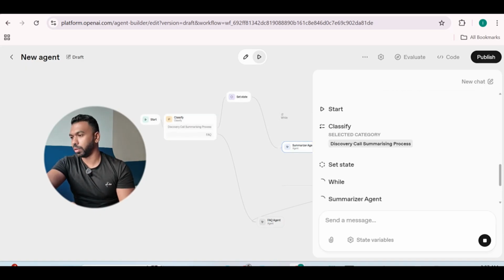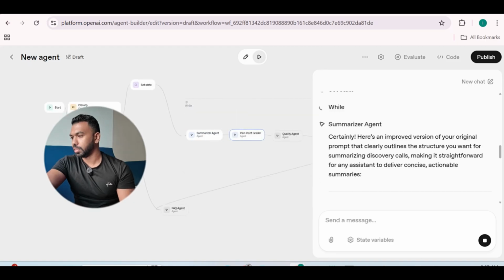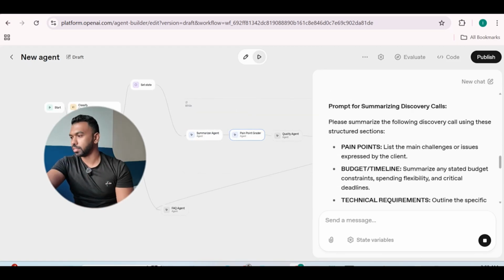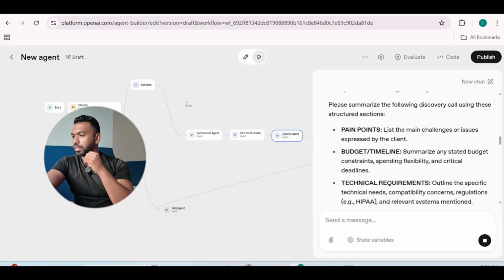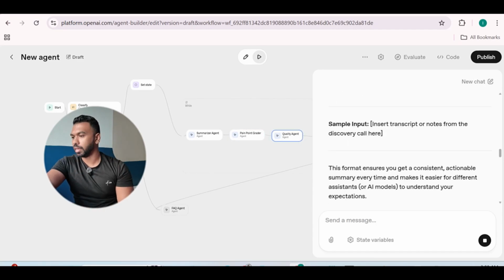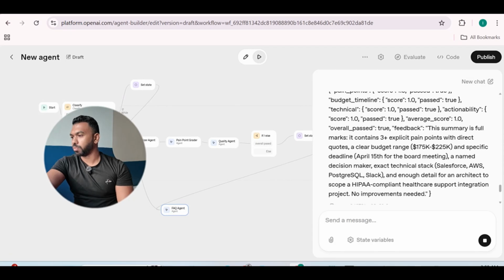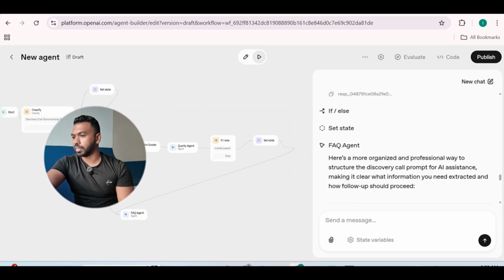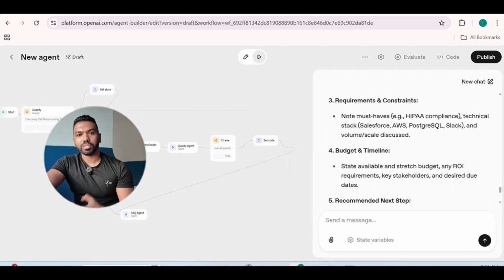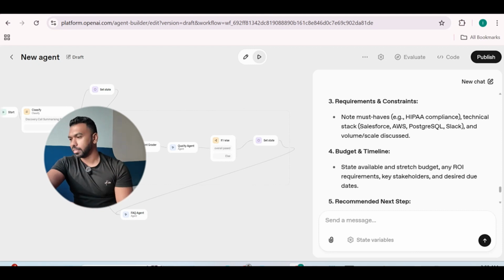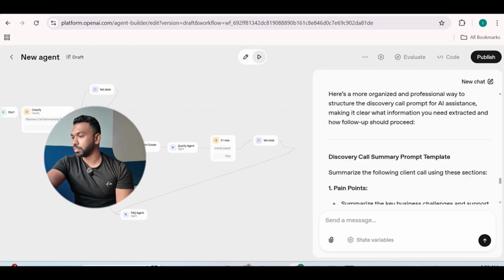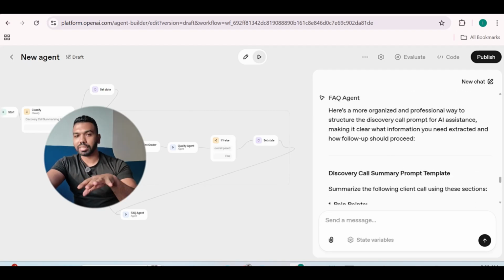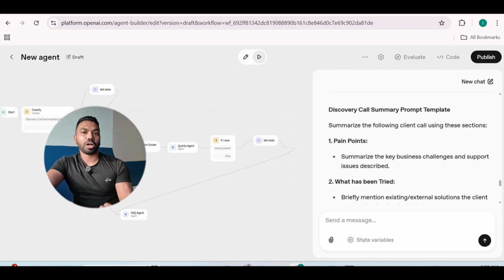It's going to discovery call summarizer agent. Summarizer agent is going to summarize. The prompt grader agent is going to find the pain points, the budget timelines, technical requirements. Then the quality agent is providing a score. Then you can see the condition, overall passed. It's going to set the state that overall is passed. And it's going to come back to the FAQ agent to give the final response. So the FAQ agent just summarizes all that information and provides a nice compact response.